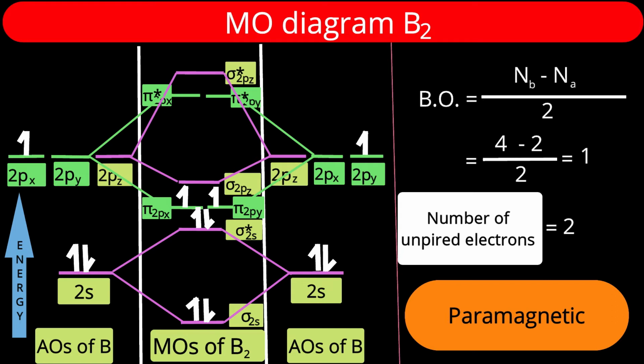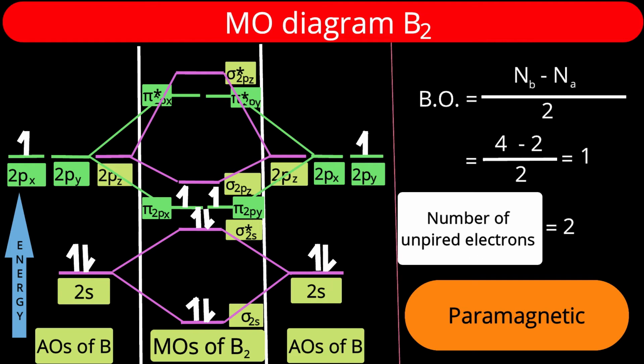About energy of pi 2px and pi 2py, their energies are same because equal kind of interaction is there, equal kind of overlap is there. So decrease in energy of pi 2px and pi 2py and increase in energy of pi star 2px and pi star 2py, both are same. Therefore we say those orbitals are degenerate orbitals.